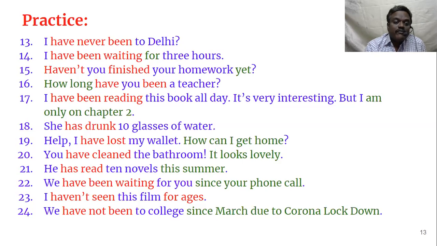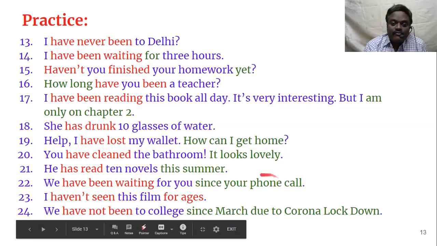Okay, but in the same way, it need not be exactly a time. It can be an action itself. An action also can act as a point of time. So here we don't have a watch. People used to say in the olden days, when you ask when was your birthday, they used to say on the Deepavali or two days after Deepavali, like that. So that is also a point of time. In the same way here, since your phone call, your phone call came, that is the point of time. Since then, we have been waiting, present perfect continuous tense.